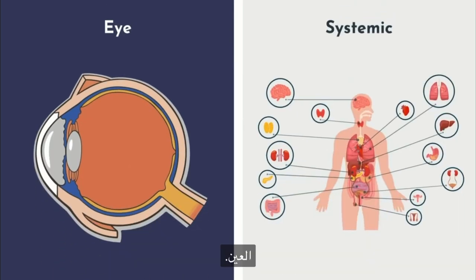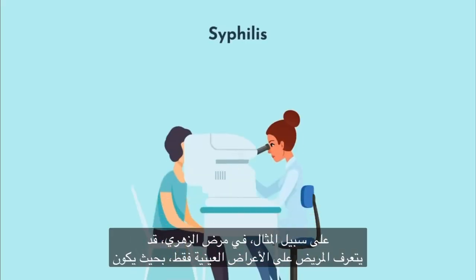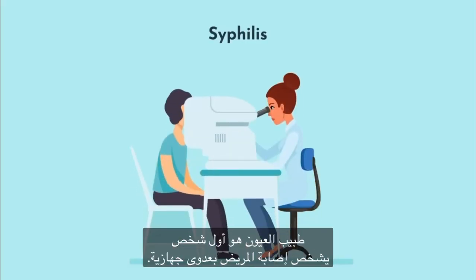For example, with syphilis, a patient may only recognize the ocular symptoms such that the ophthalmologist is the first person to diagnose the patient with a systemic infection.